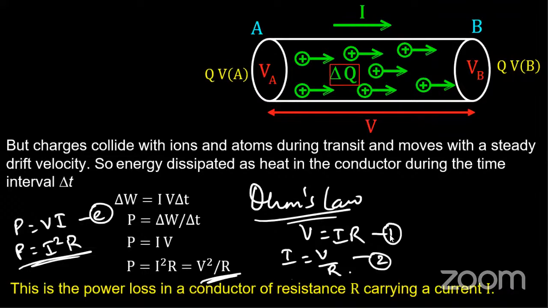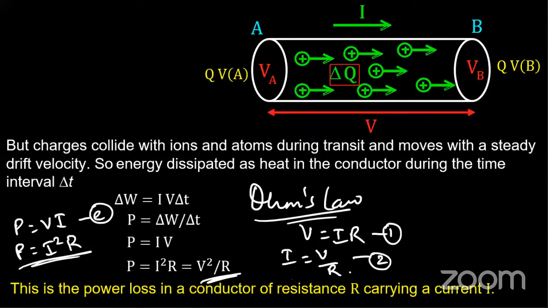This power loss in a conductor is wasted as heat. The power inside the conductor is lost as heat, inside the resistance of the conductor. Because of the resistance, there were some collisions between the charges when they are flowing, right? These collisions are nothing but the resistance of the conductor, and this resistance causes power loss. It doesn't allow the flow of current. So this resistance is the reason for power loss, and this power loss is in the form of heat. Whenever there are more collisions between the electrons and the atoms, that energy is lost as heat inside the conductor.